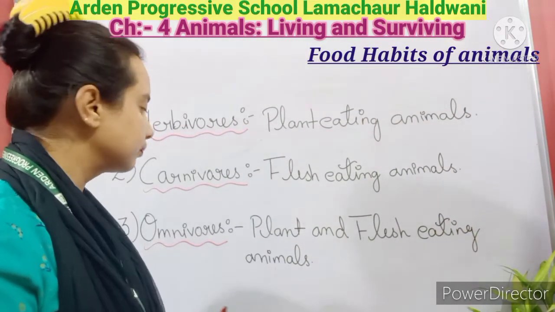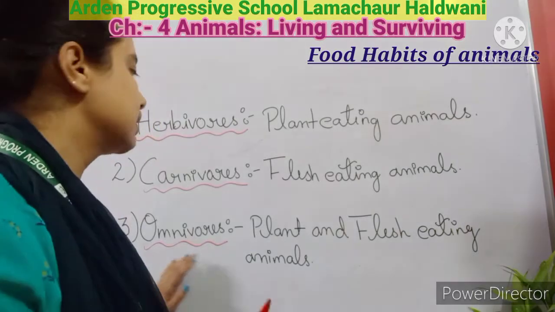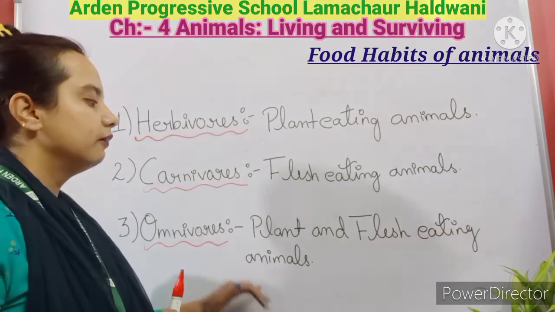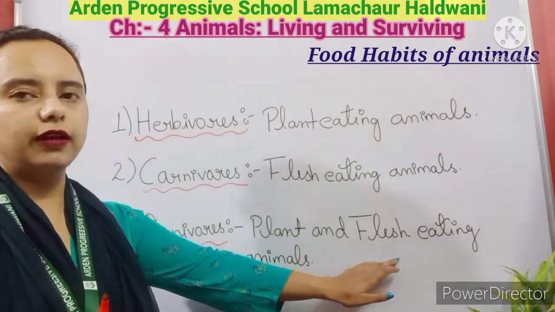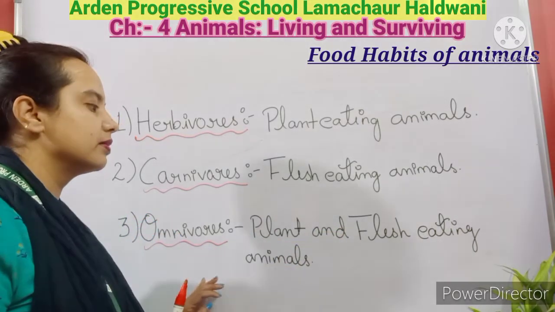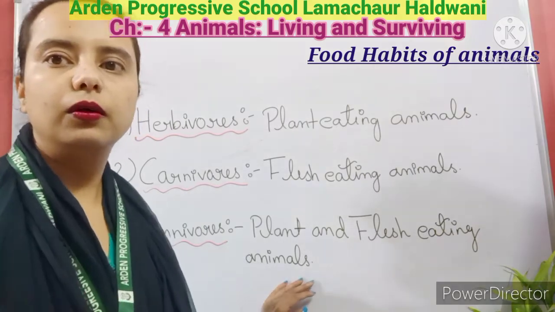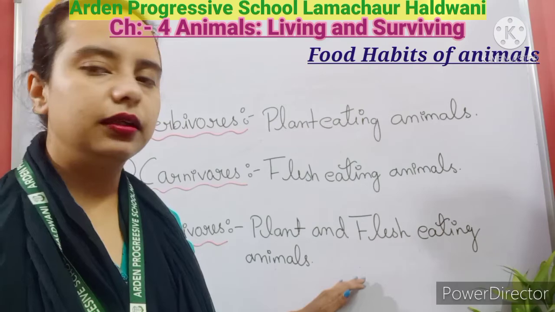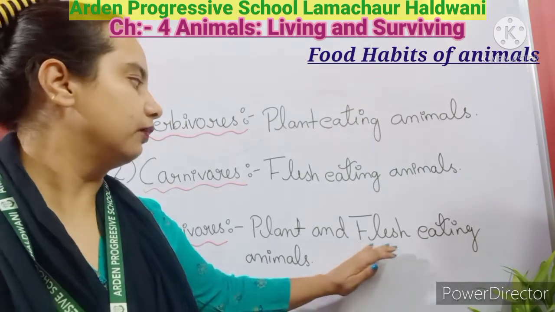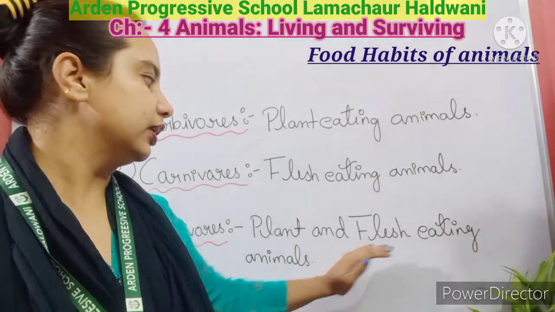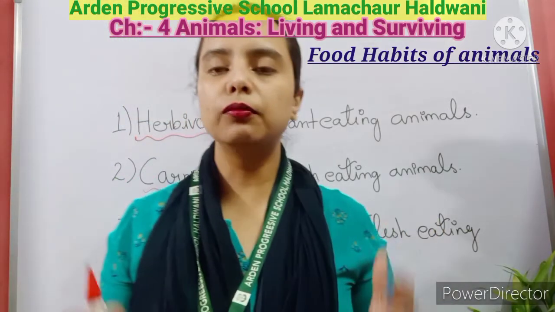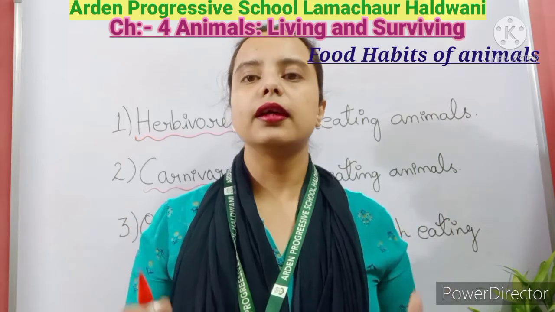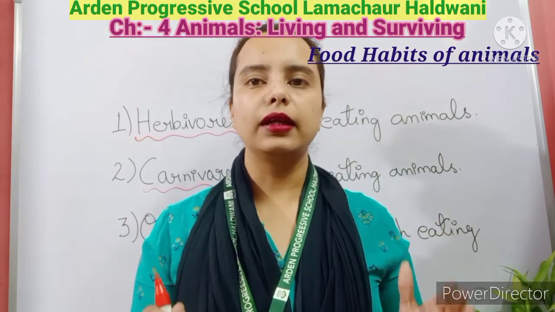Omnivores means the plant and the flesh eating animals, those which can eat the plant as well as the flesh. Examples of these animals are the crow and the bear. These are examples of plant and flesh eating animals, and humans are also examples of omnivores. We are also omnivores.